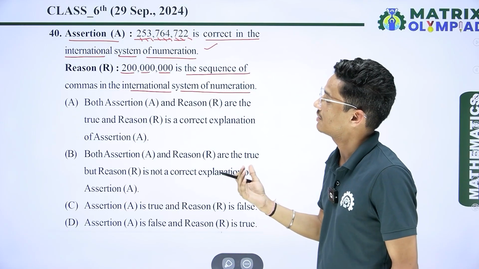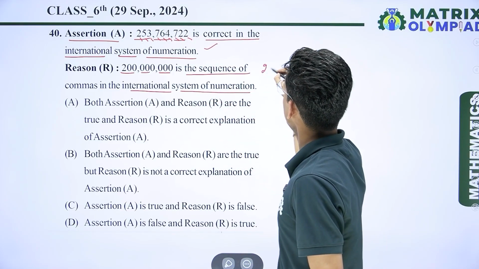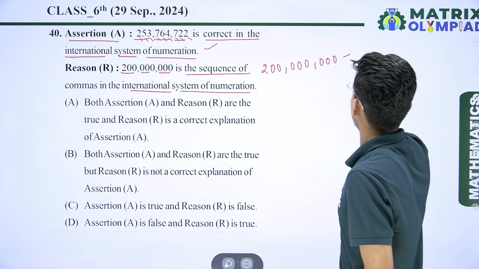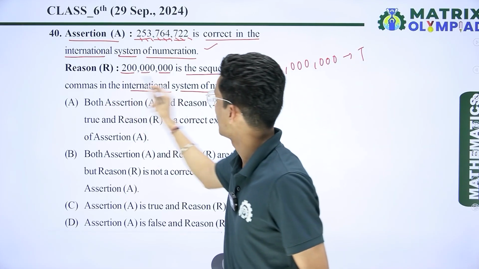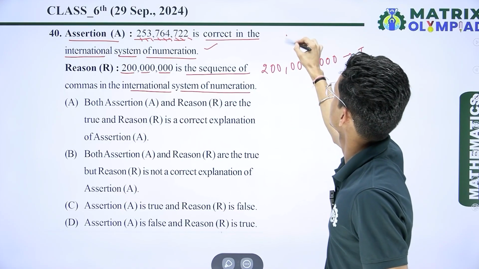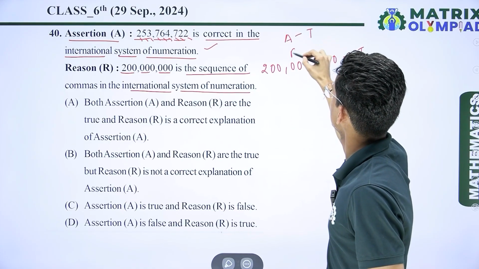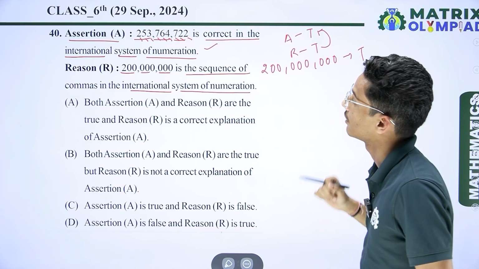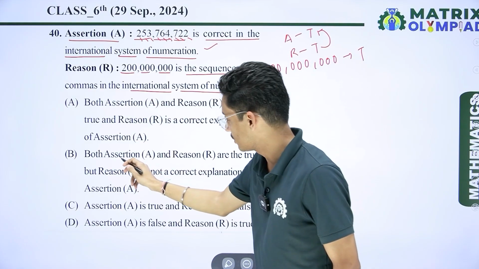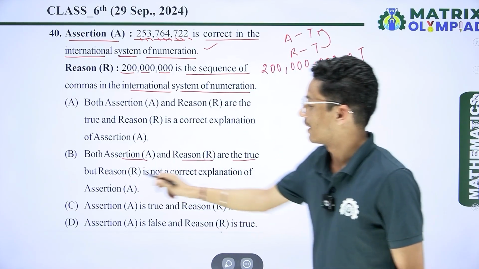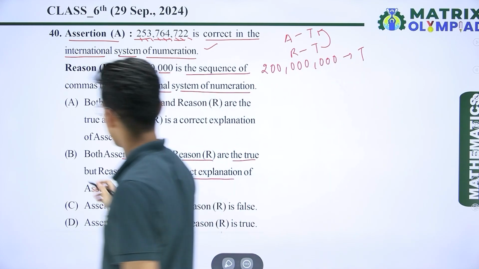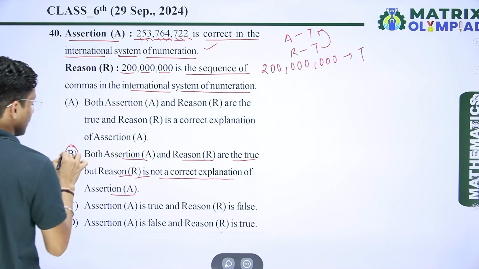If I talk about the reason, it is 200 million. So the reason is also true and the sequence of commas is also true. So here I can say that the assertion is true and the reason is true, but the reason is not the correct explanation of the assertion. So here both assertion and reason are true, but reason R is not the correct explanation of assertion. So here I can say that option number B is the correct answer.